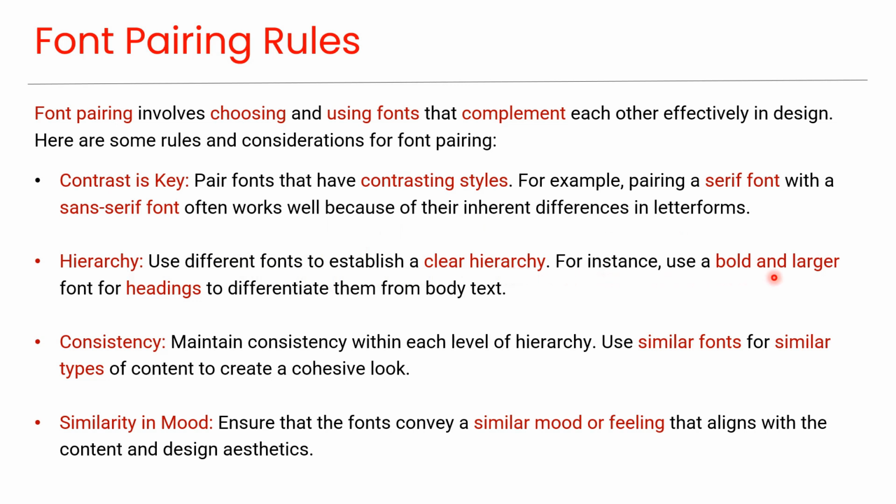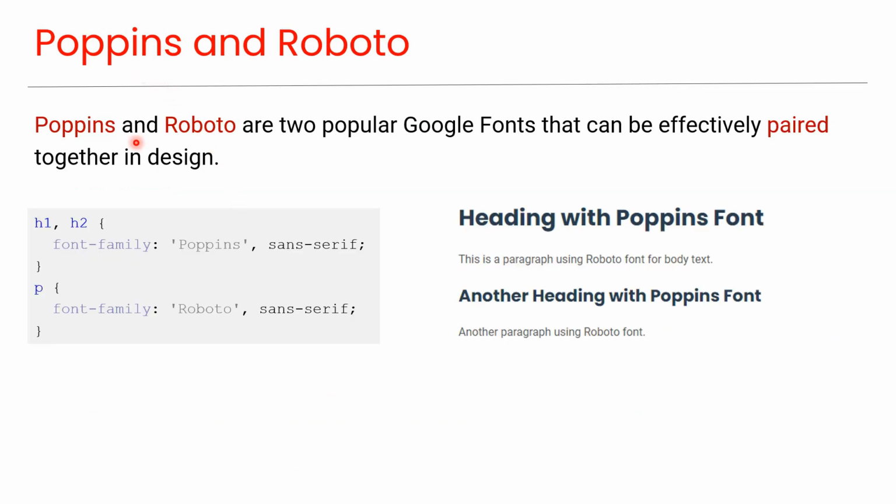For instance, use a bold and larger font for headings to differentiate them from body text. Consistency. Maintain consistency within each level of hierarchy. Use similar fonts for similar types of content to create a cohesive look. Similarity in mood. Ensure that the fonts convey a similar mood or feeling that aligns with the content and design aesthetics. Poppins and Roboto. Poppins and Roboto are two popular Google fonts that can be effectively paired together in design.